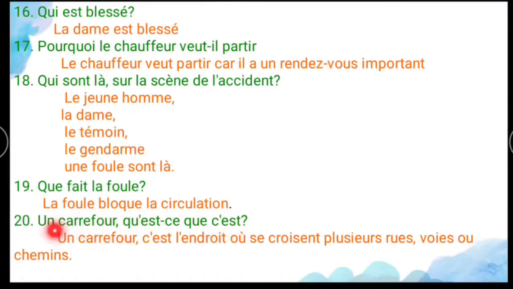And what is the meaning of carrefour? Carrefour means, that is, crossroad. Qu'est-ce que c'est? So what is the meaning of that one? So un carrefour, c'est l'endroit, it is a place, où se croisent plusieurs rues ou chemins. So a crossroad is a place where several streets, lanes or paths cross. So chemin means what? Path. So this is all about the 20 questions based on your first lesson.